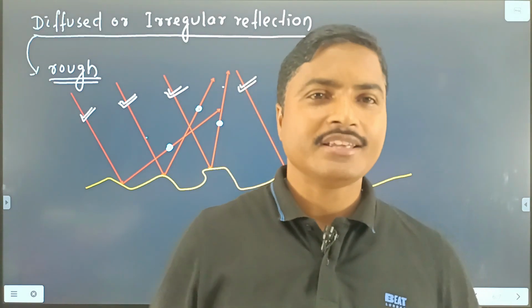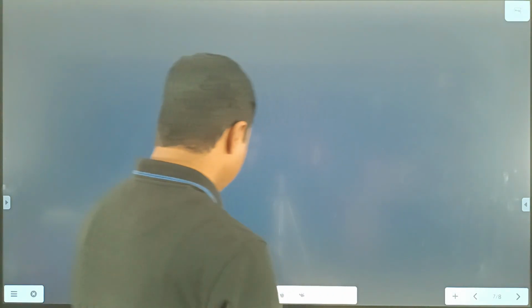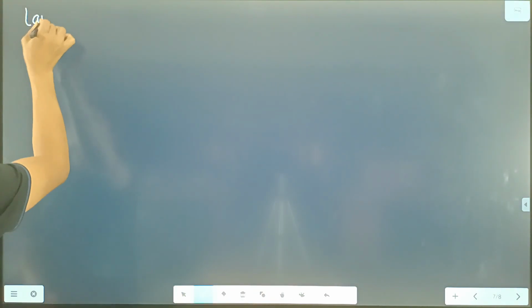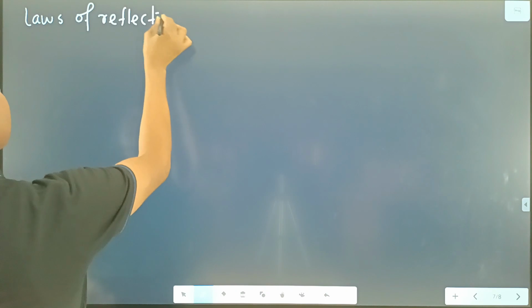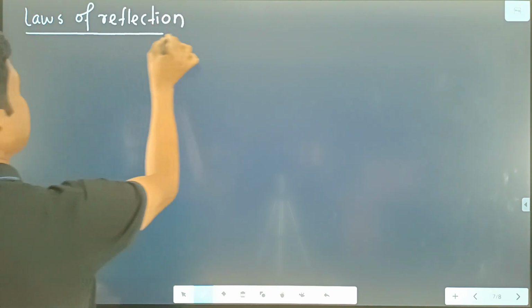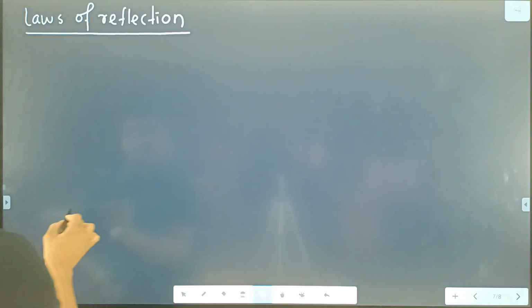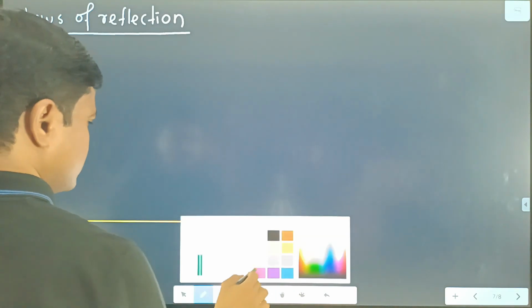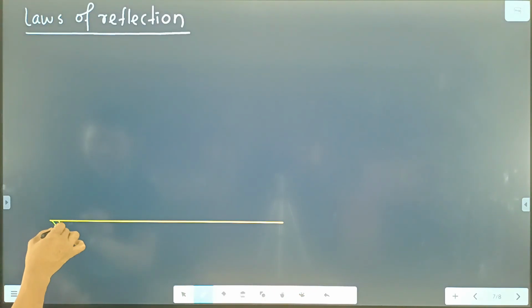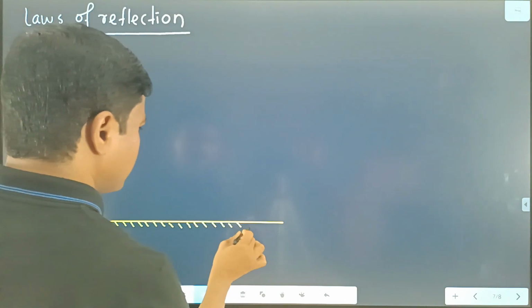Clear? Then what are the laws of reflection? Two laws of reflection are there. We write the heading, laws of reflection. Suppose we take a plane mirror. This one is your plane mirror, and your lower surface is silver coated, and the upper surface is the reflecting surface.